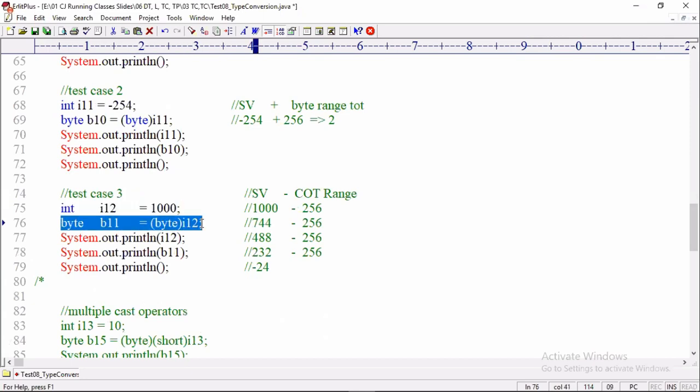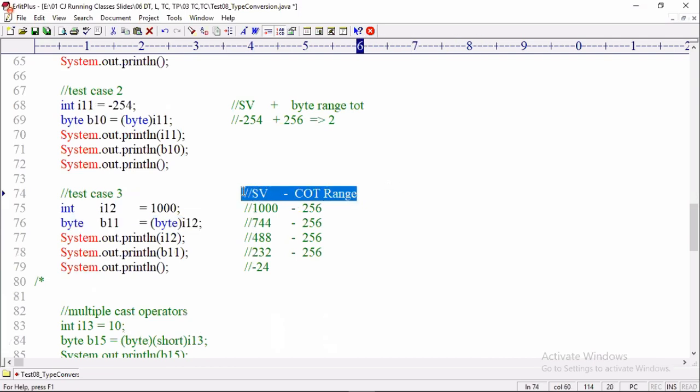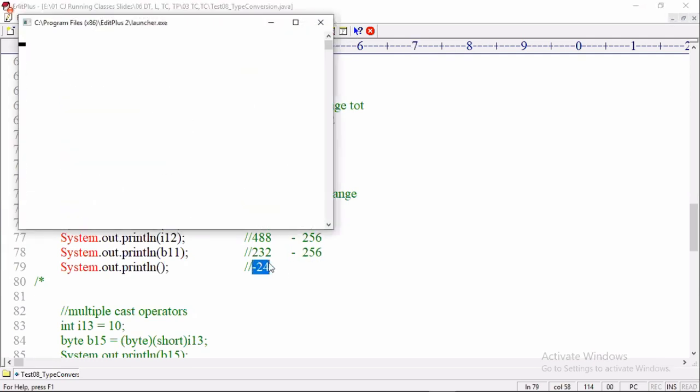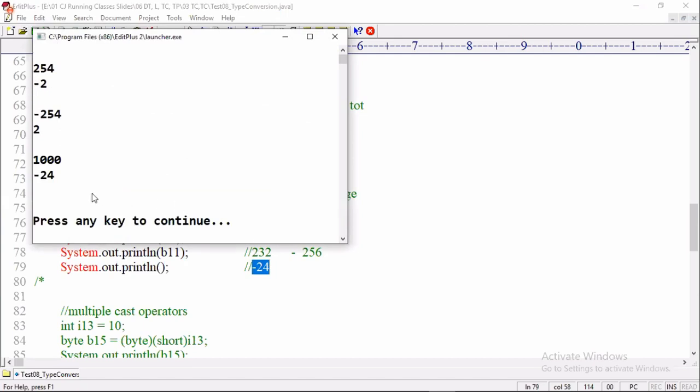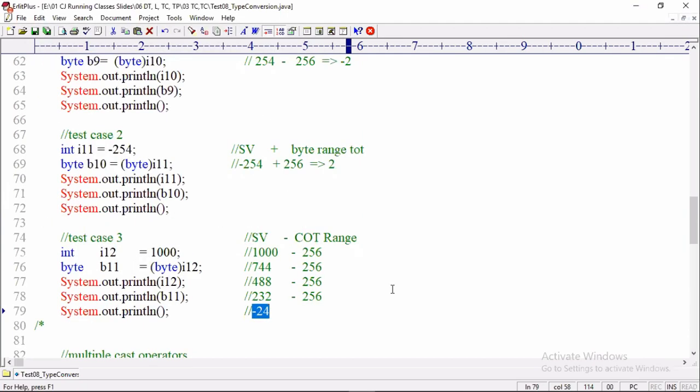Now if you take test case number 3, int i12 equal to 1000, byte b10 equal to byte of i12, then what happened, tell me? The source value minus the cast operator type range formula is applied, and the result is 744. It's not in the range of byte. Again the formula is applied, minus 256. You keep on decreasing the value by 256. The loop keeps on running. 488 minus 256, then the value is 232. Again minus 256, minus 24 comes. So the value stored will be minus 24. Can I hope you all understand?